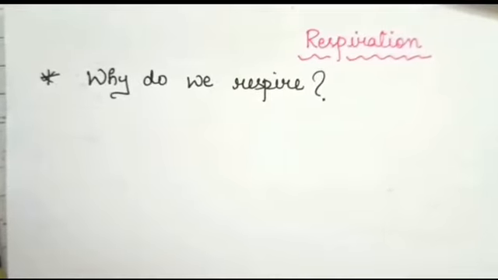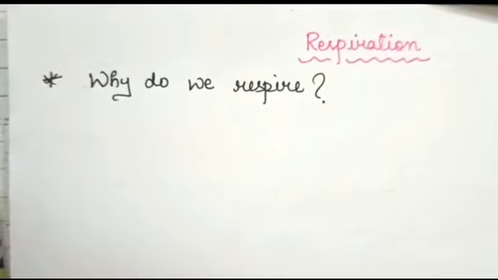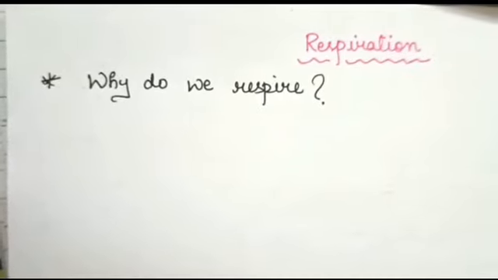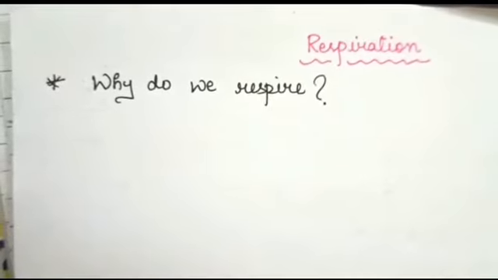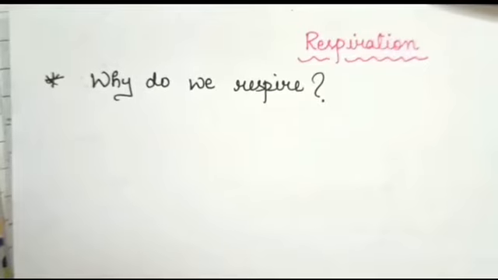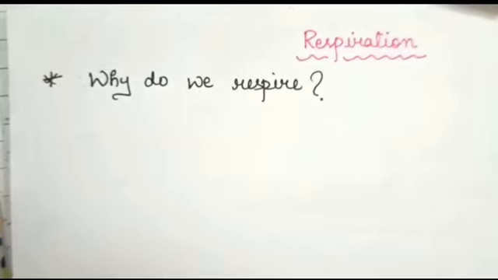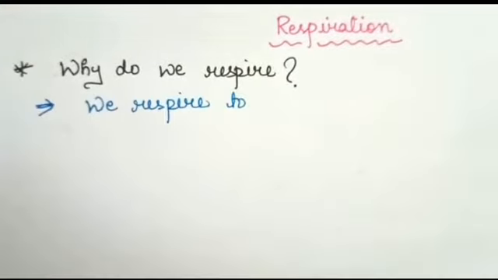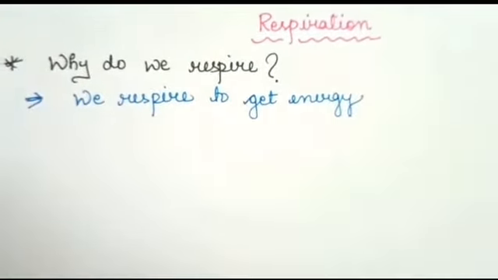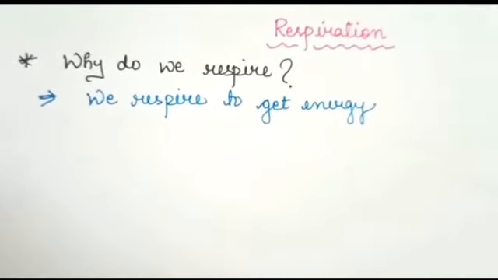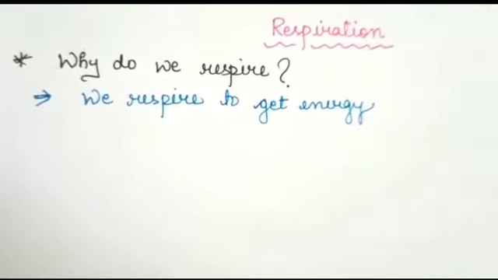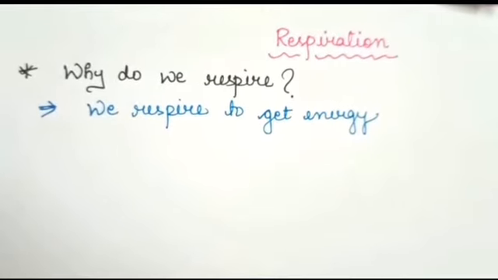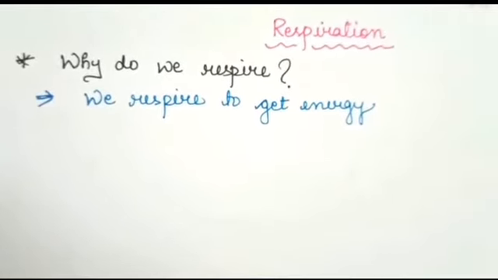To explain this, let us take an example of a car. Children, to run a car we need fuel and we fill petrol which burns and gives energy. Similarly, our body requires food which breaks down and energy is released. Thus, we can say that we respire to get energy. So children, the main source of energy is food, that is glucose, which is utilized by every cell to release energy.